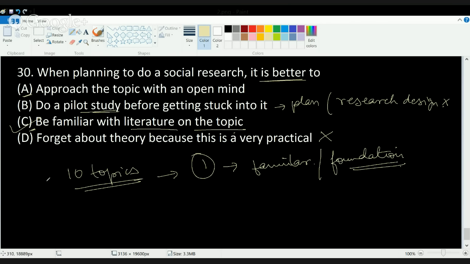So familiarity with the literature on a topic is the most essential thing before you start to plan a research on any subject. Okay, so the correct answer here would be C, that is familiarity with the literature on the topic. That is the most essential key element for planning in social science research.